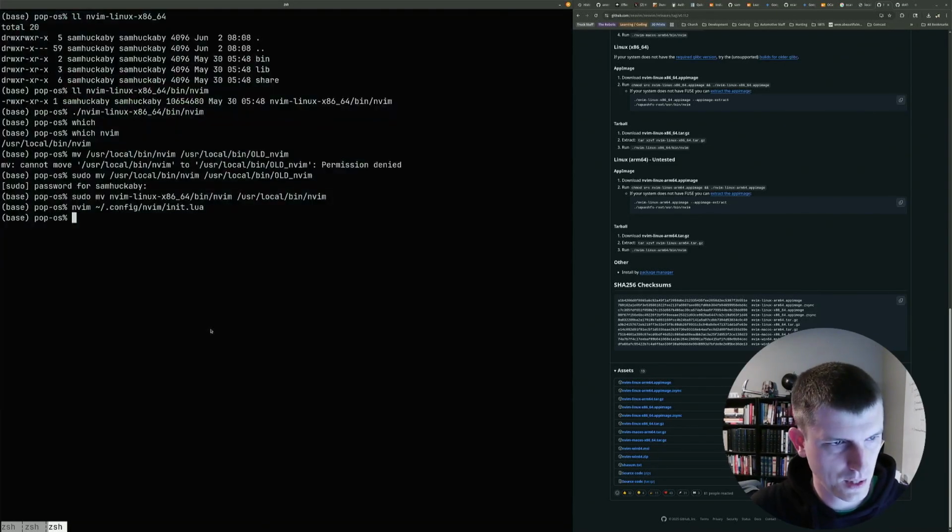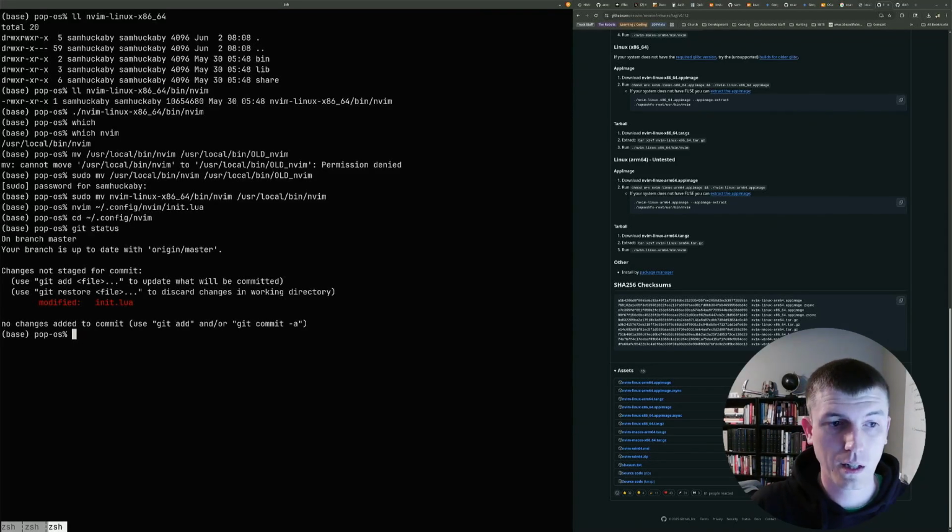Oh wait, I don't need to be in here. Let's just go to config nvim init. No, not there. Just to here, and then we do a git status. Oh, I've modified this init.lua. Oh, right, I did.